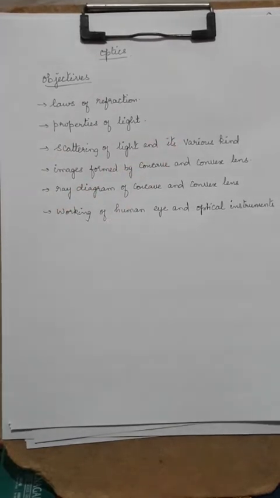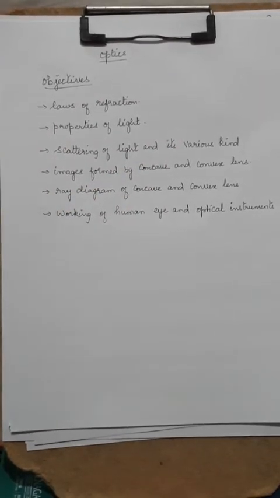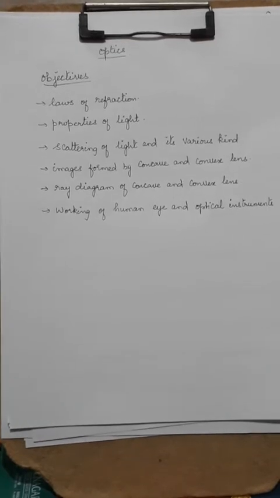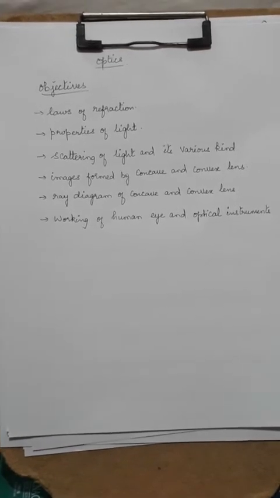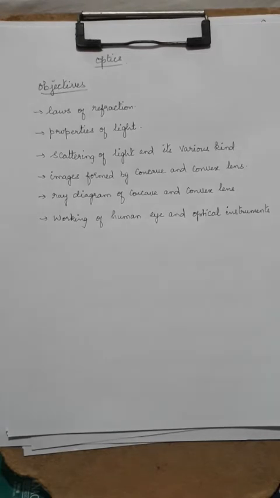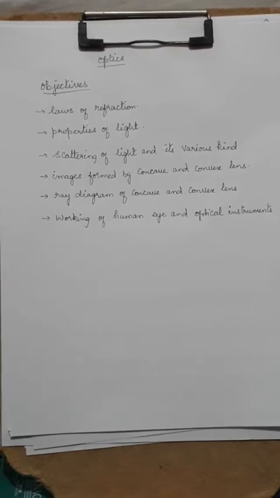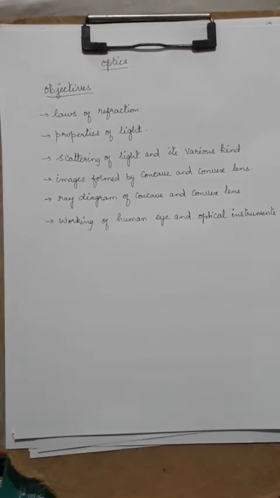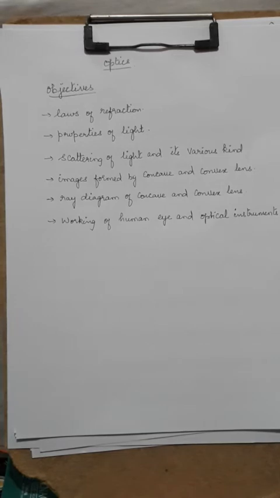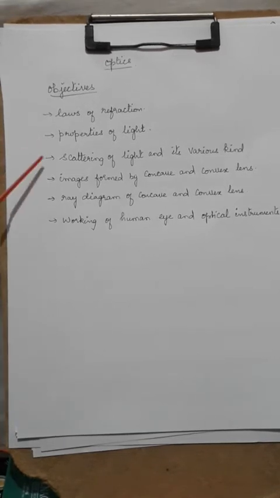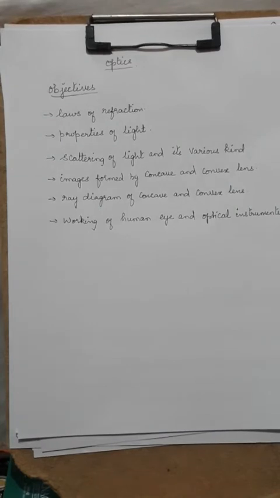Scattering explains how the sky looks blue, very clear blue during summer, and ash color during the rainy season. That is because of scattering of light, and there are various kinds of scattering.